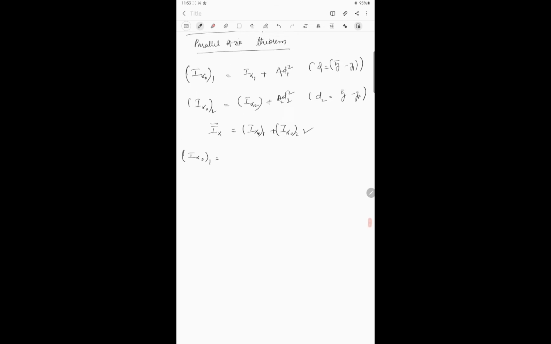So we'll substitute the values in this formula to get our final value. The final moment of inertia Ix bar about centroidal axis will be Ix0 of first element plus Ix0 of second element. This is the final moment of inertia of the T section. So now we'll calculate one by one. First, Ix0 of first element is equal to Ix1. What is the value of Ix1 we got? We got the value of Ix1 as 432.